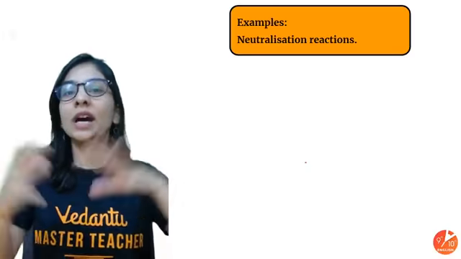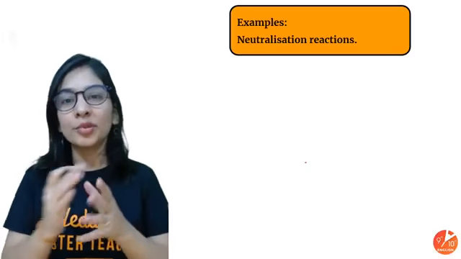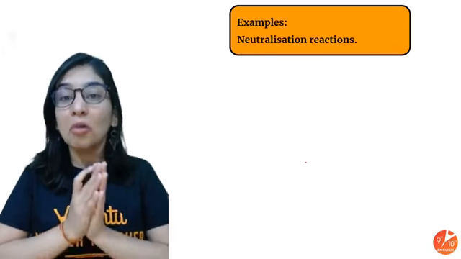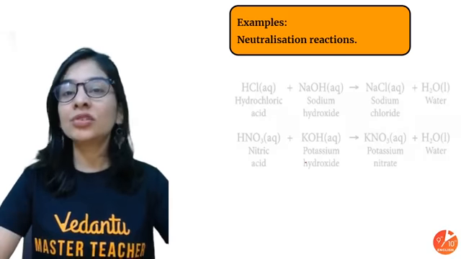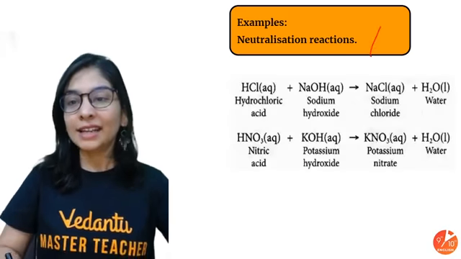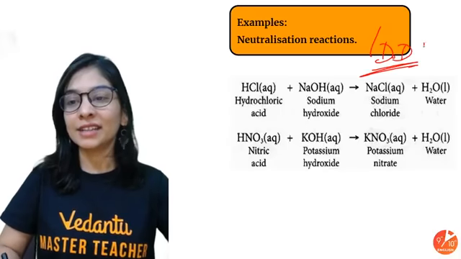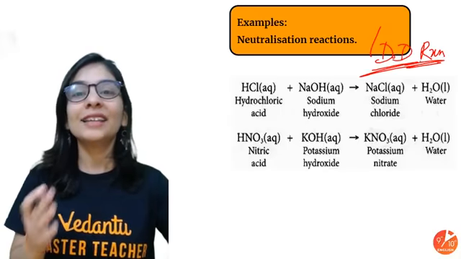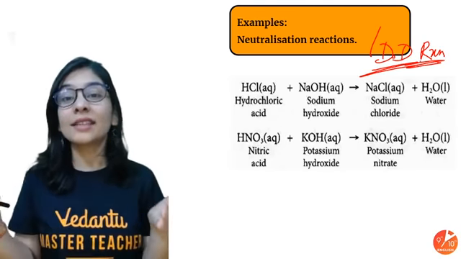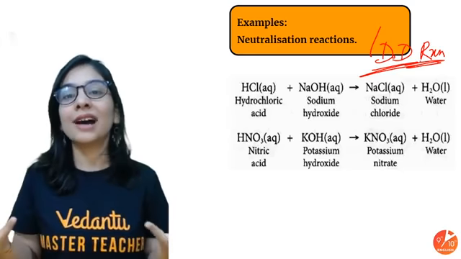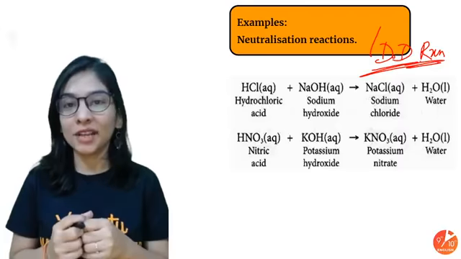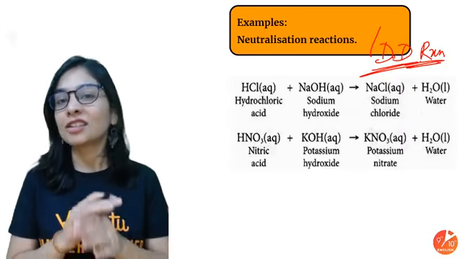Most of the reactions that we understood, combination, decomposition, and single displacement, are kind of redox also, but neutralization reactions are not redox reactions. Double displacement reactions are in general not redox at all, because they are just exchanging their ions. Their charge remains the same. It's just an exchange of ions. No loss of electron, no gain of electron. So they are the ones that are not redox.